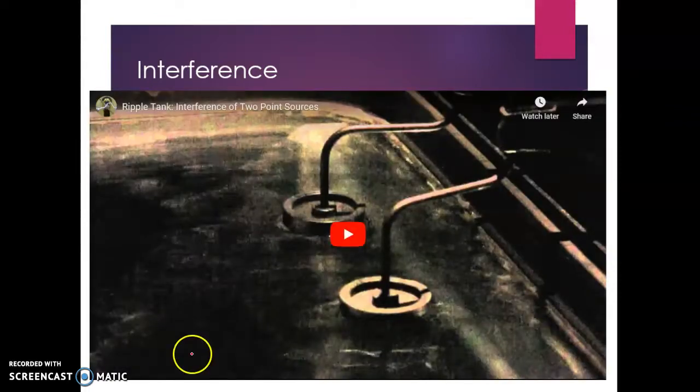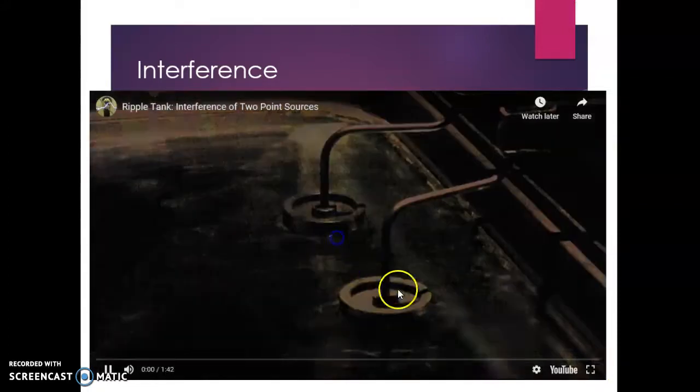So let's start by looking at interference. In this situation, we have a wave pool with these two source points. These points are going to be what gives us the wave in the pool. So this is just a shallow tank of water, and then they're going to go up and down. As they go up and down, they're going to create waves coming out from the actual source point. And then since there's two of them, they will meet in this middle section. So let's go ahead and see what that looks like.